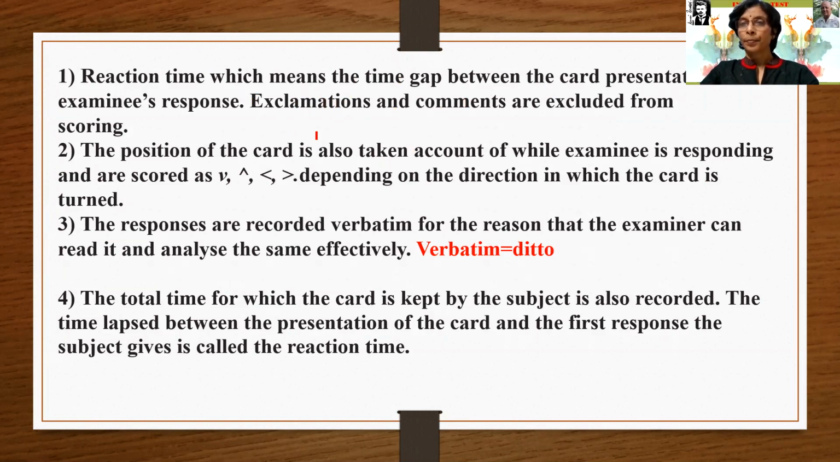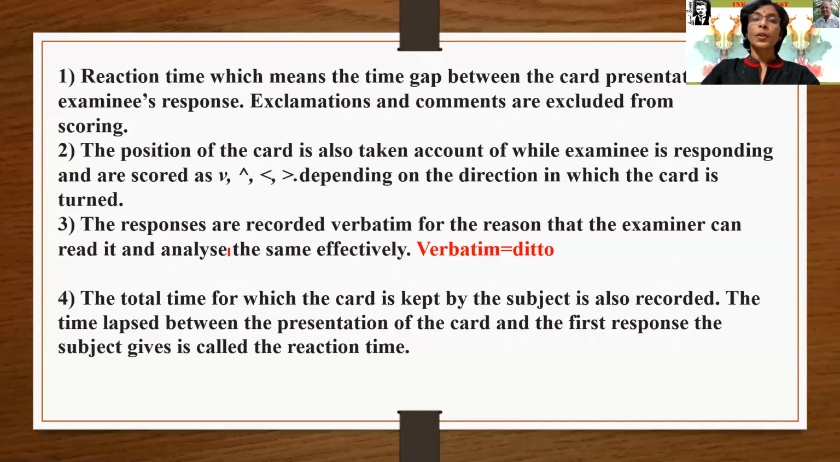Okay. The position of the card is also taken into account while the examinee is responding. So how the position of the card is from the side of the examinee, not from the side of the examiner. Means in which direction he has moved around the card, that is taken into consideration by the examiner. Means upward direction, downward direction, left direction, right direction. These are the symbols just to show the direction in which the card is turned.